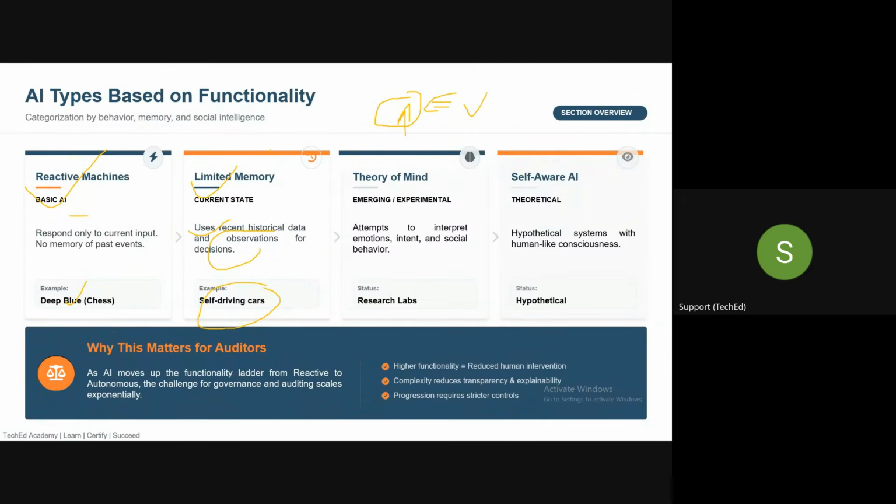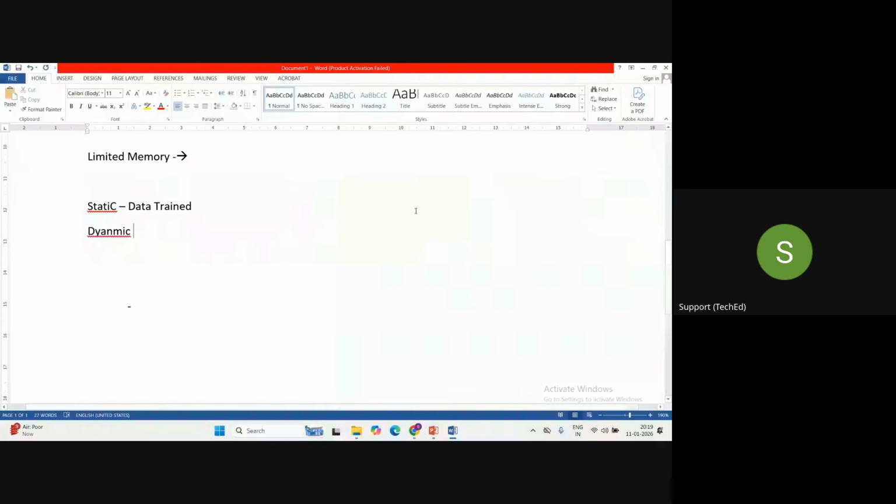Now, whatever AI system we are using as of now, most of them are limited memory AI. This is the current state of artificial intelligence based on functionality. After that, there is theory of mind. Theory of mind is as of now in the experimental stage. As of now, there is no real life example of theory of mind.